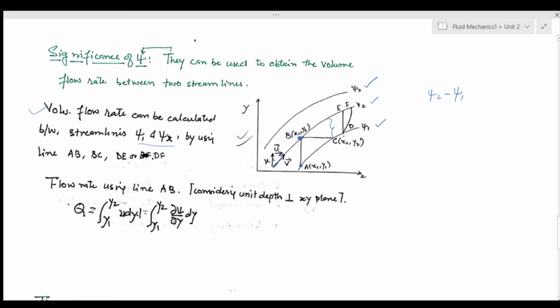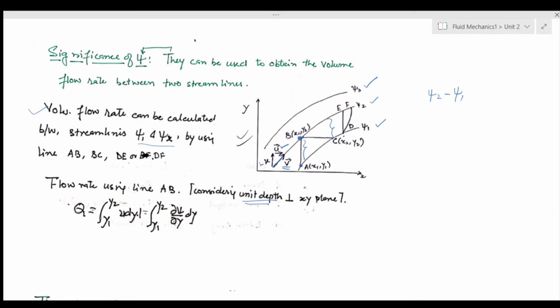The components of this velocity v are small u along the x-axis and small v along the y-axis. If I want to find the flow rate using this line AB, and considering unit depth perpendicular to the xy plane, going inside this paper, then volume flow rate can be very easily found.